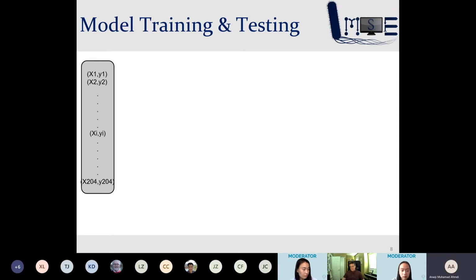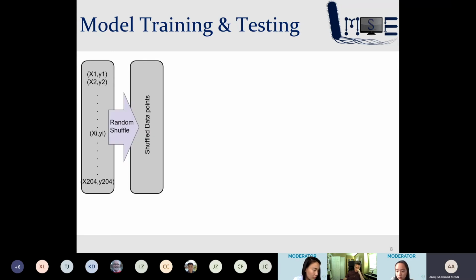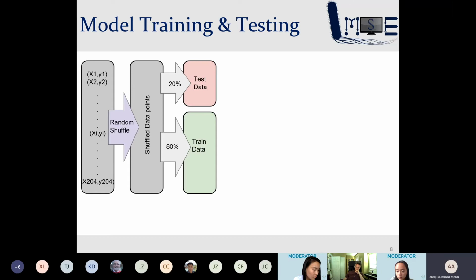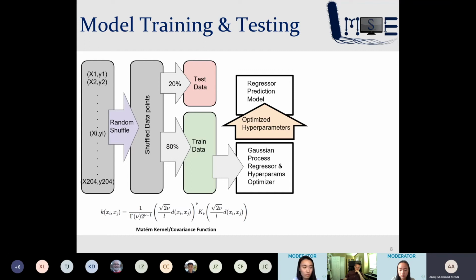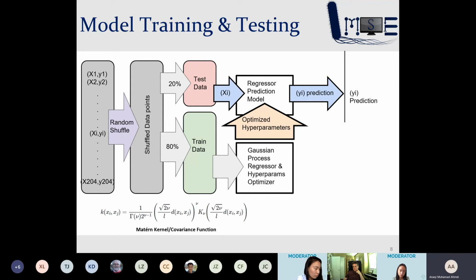In order to measure the performance of our model without having to collect more data, we came up with a way to perform a train test loop using the same data set. Firstly, we randomly shuffled the data set. Next, we split the data 80% into a training set and 20% into a test set. Then we feed the training data into a GPR hyperparameter optimizer, which optimizes the hyperparameters on a kernel function to the training set. These optimized hyperparameters are fed into a regressor prediction model, along with the protein sequence X, if you will, from the test set, and a prediction of the protein activity, Y. We can then compare the predicted activity of the test set to the real activity.